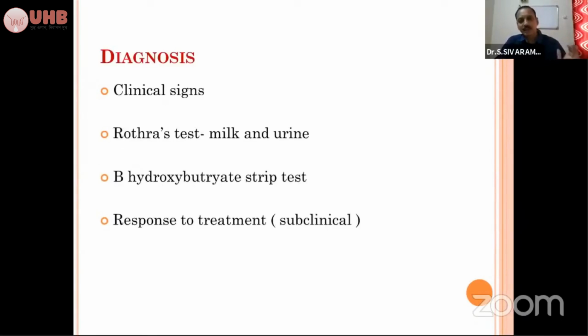So diagnosis is mainly by clinical signs, by appreciating the clinical signs, as we told, either the wasting form or the nervous form. And the Rothera's test is commonly used in field conditions, along with the beta-hydroxybutyrate strip test and the response to treatment. Most of the time in field conditions, whether it is clinical or subclinical ketosis, we come to a conclusion or diagnosis by response to treatment. So you may treat with hypertonic dextrose solution. After treating, the animal will respond to the treatment, so you diagnose it as ketosis.